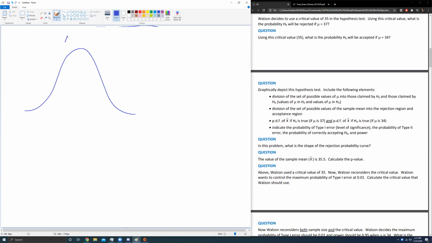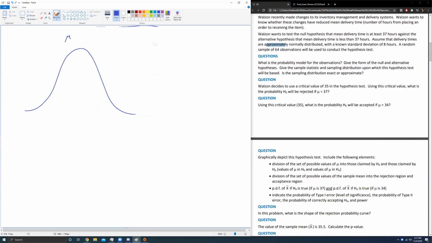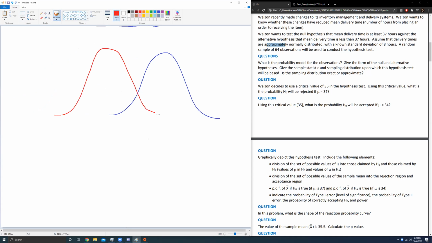There's our mu. Is it greater than, at least? Actually, I'm going to move this to the right. And then the alternate is that it's less than 37. I tend to use red for my alternative. You don't have to, it doesn't really matter. And we've got our axis. This is the null hypothesis, where the mu value is 35. And this is our H alternative.